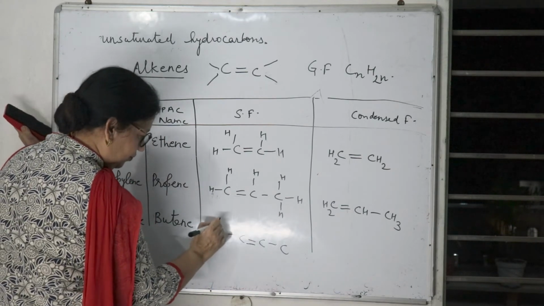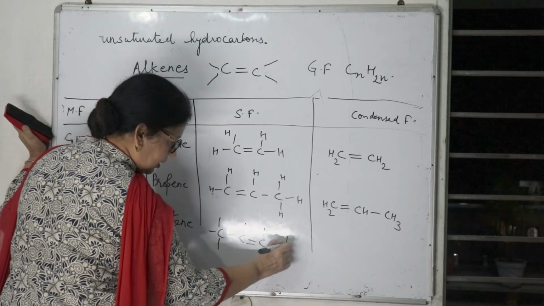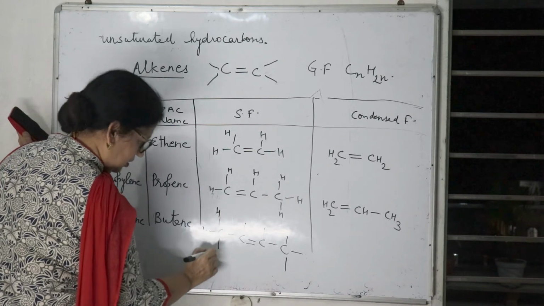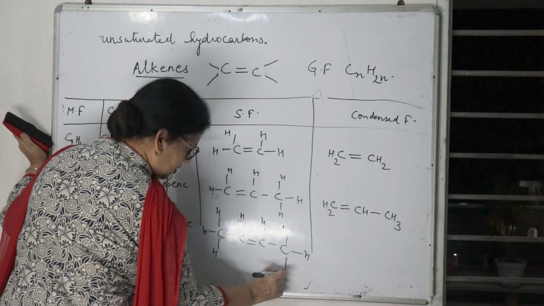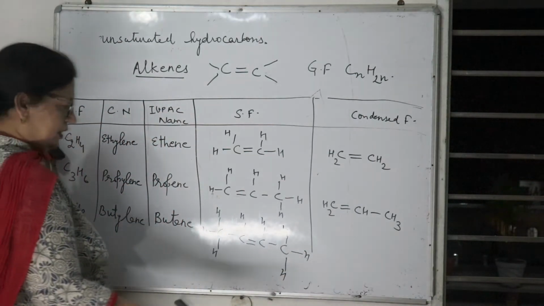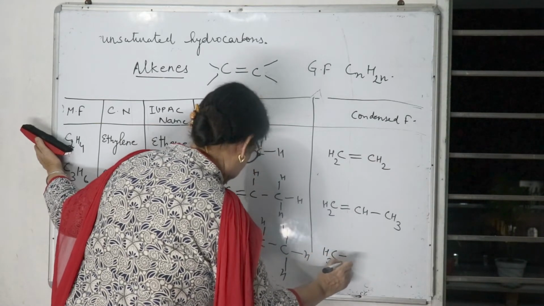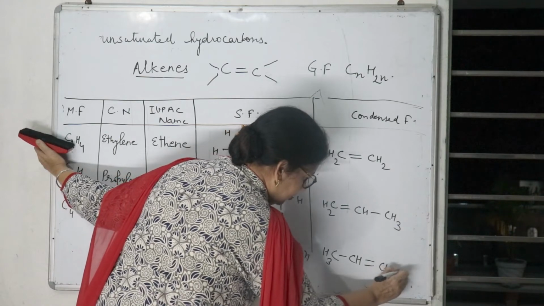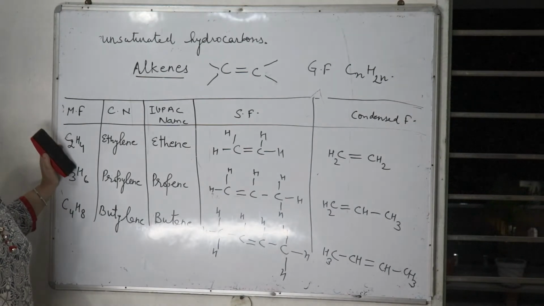Complete the 4 bonds of each carbon. So what is the condensed formula? The first carbon has 3 hydrogen, then CH, then the double bond, then CH, then CH3. So these are alkenes having a carbon-carbon double bond.